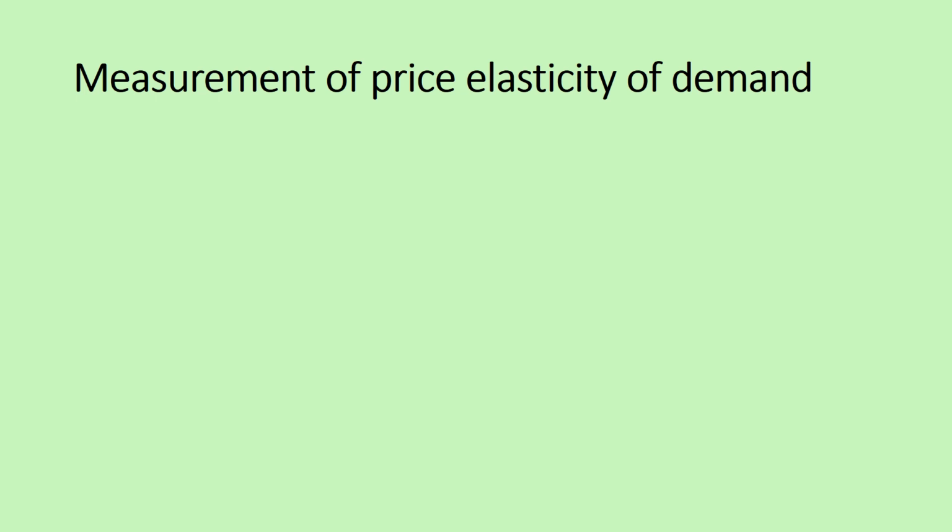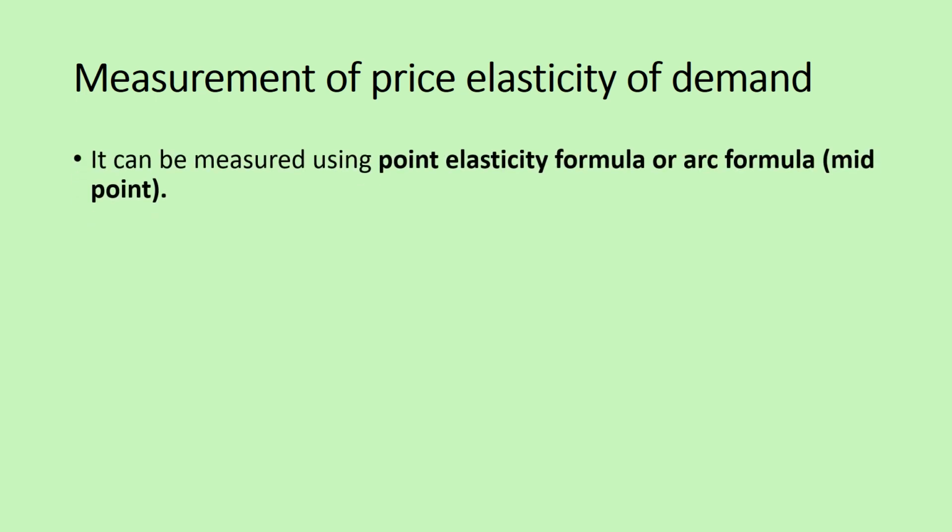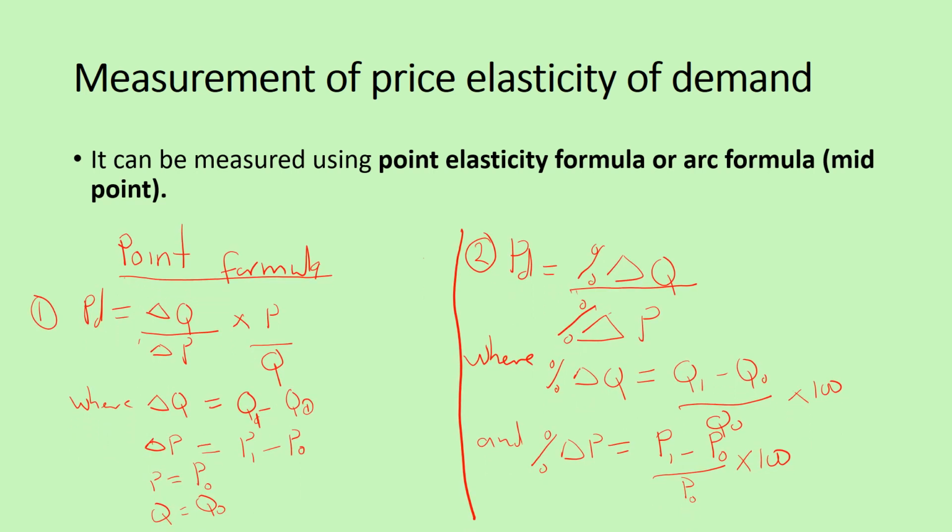So let's move on. It can be measured using the point elasticity formula or the ARC formula. The ARC formula is also known as the midpoint formula. So in other words, we have two measurements of the price elasticity of demand. As I said, we have the point elasticity formula, and the second one is the ARC formula or the midpoint formula.